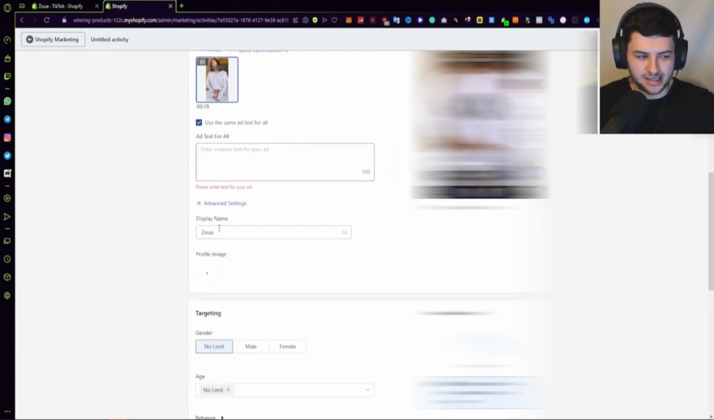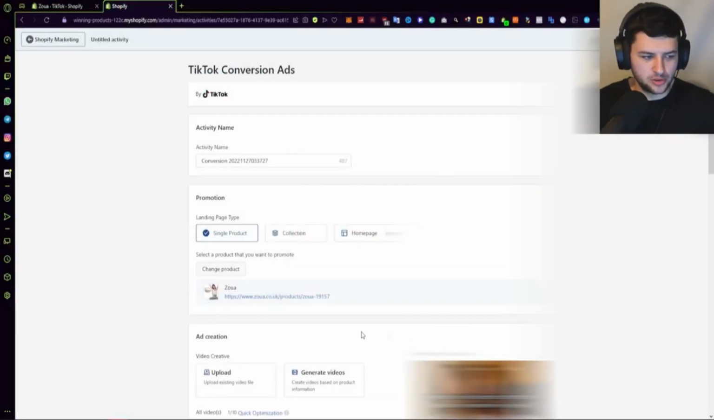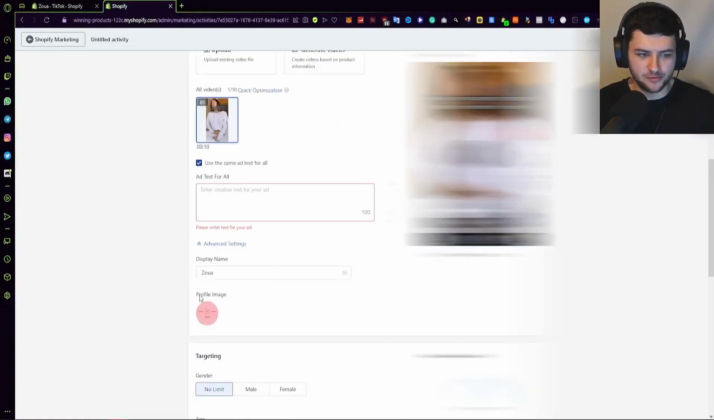You can also go under advanced settings. This is where you can change the display name. So on TikTok, basically, if you didn't know, the ads kind of look like they've been posted by a user, which is why they work so well. So we have the display name over here, which makes it look like a real profile, like a user generated it. And you can also select a profile image. So I'd recommend this profile image being your actual brand's logo. So if you have a brand logo, upload that as your profile image, and then you have a profile image over there, so it actually looks fairly legit.